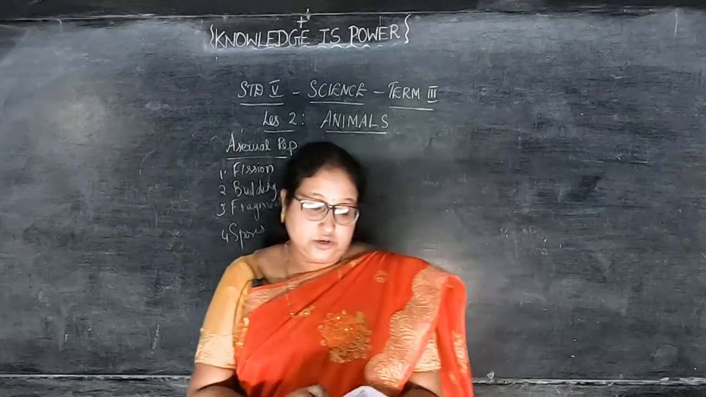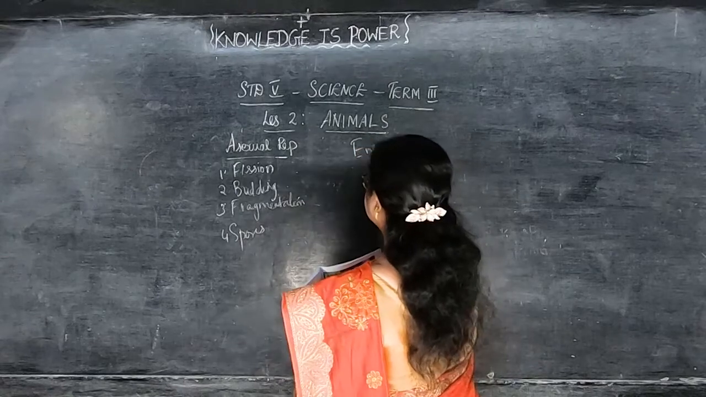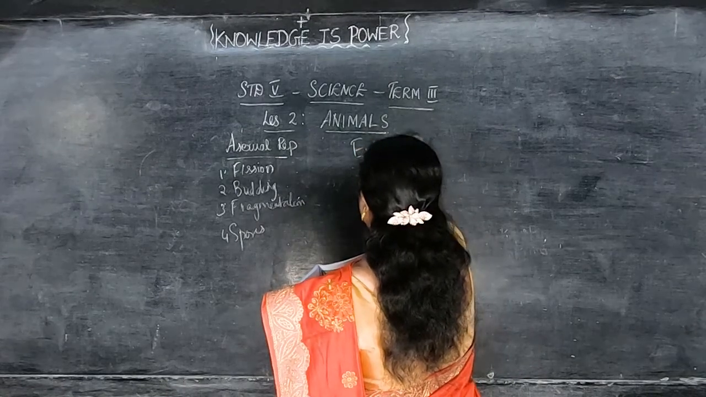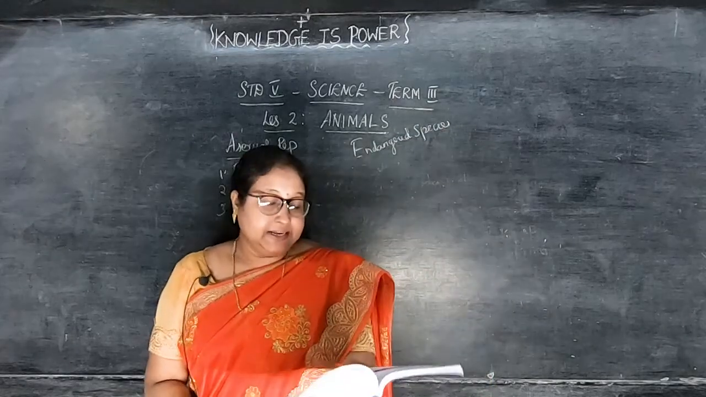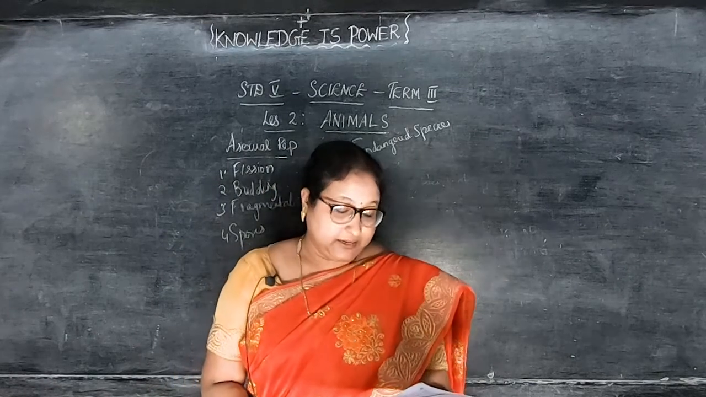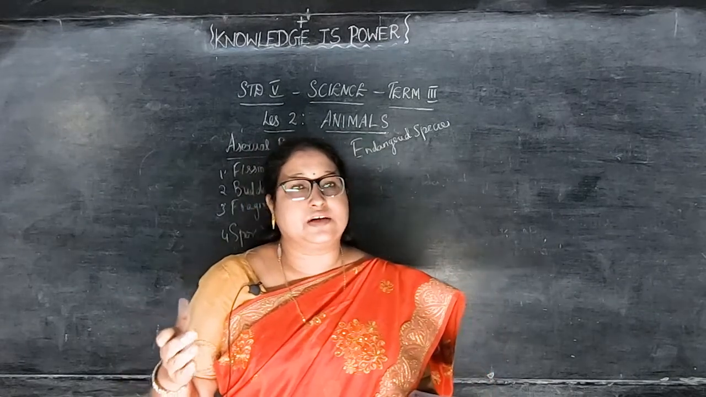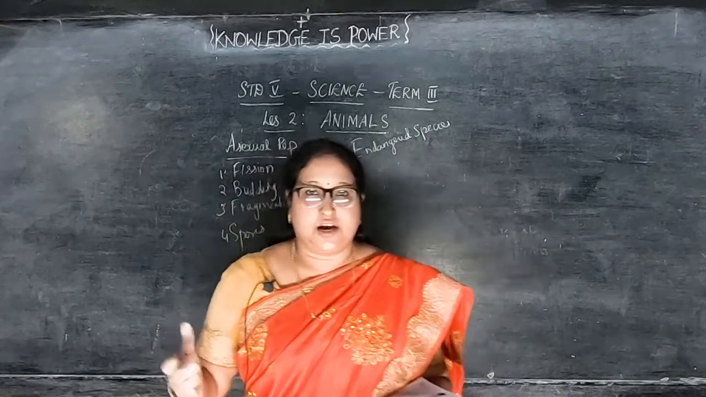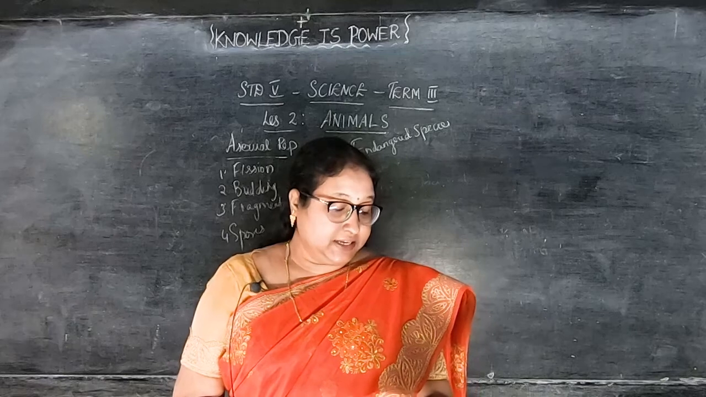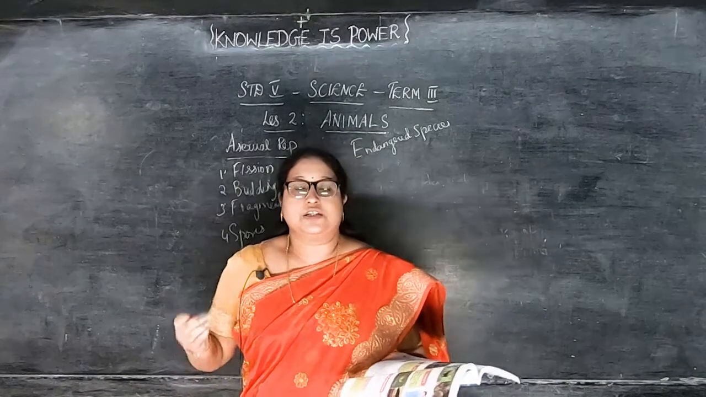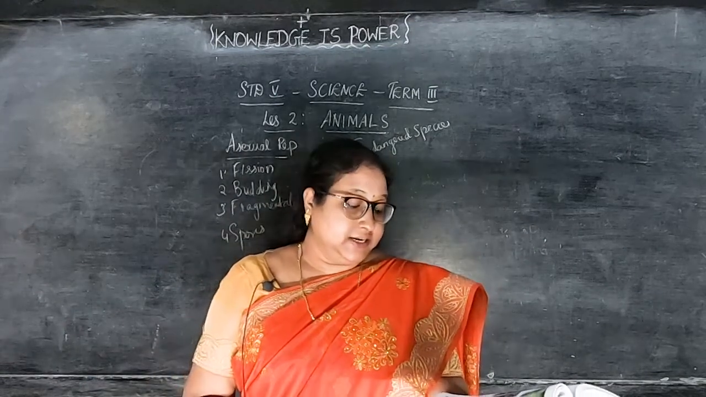Okay, now next we are going to see endangered species. So what is an endangered species? An endangered species is an animal or a plant that is at risk of extinction. Extinction means destruction. They are at great risk of becoming extinct. It means that they might go extinct from the earth soon.